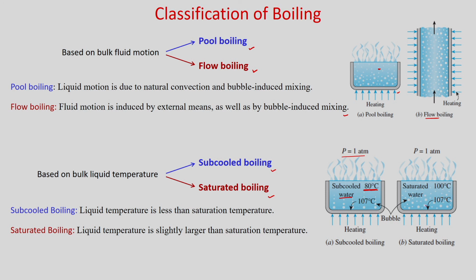When you consider saturated boiling, the liquid temperature is initially slightly higher than the saturation temperature. In case of water, you know the saturation temperature is 100 degree centigrade, so the water will be just slightly higher than that. So, in subcooled boiling the liquid temperature is less than the saturation temperature, but in saturated boiling the liquid temperature is slightly larger than the saturation temperature.